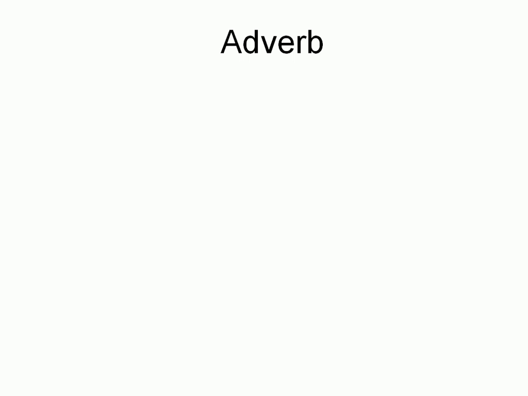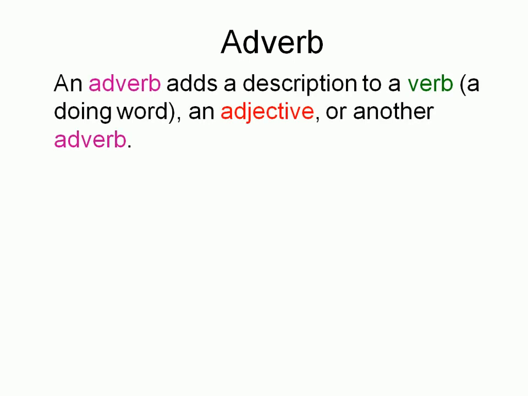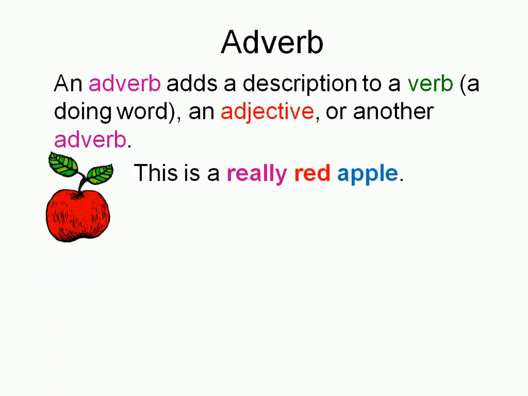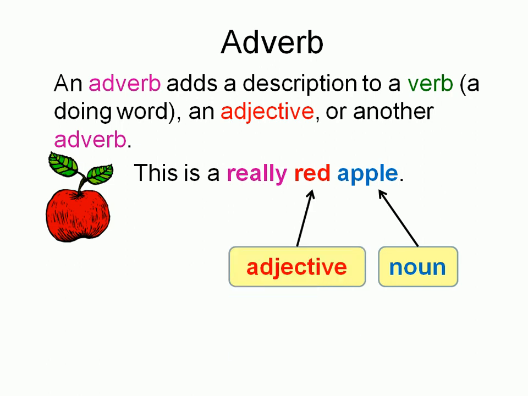Adverb. An adverb adds a description to a verb. A verb is a doing word, an action word, or it adds a description to an adjective or another adverb. For example, the sentence is, this is a really red apple. Apple is the noun, it's the name of a thing. Red is the adjective, it describes the noun, it tells us something about the apple. And really is an adverb. In this example, the adverb doesn't describe a verb, it describes an adjective. Okay? Really describes red. It tells us something about how red the apple is.